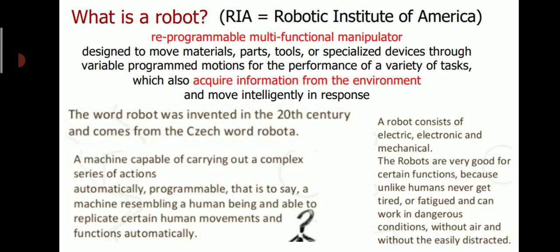A robot consists of electrical components, electronic components, and mechanical components. Robots are very good for certain functions because, unlike humans, they never get tired or fatigued, and can work in dangerous conditions without being easily distracted. So these are the main features of a robot. I am repeating again: unlike humans, they never get tired, never get fatigued, and can work in dangerous conditions. That's why we need robots.